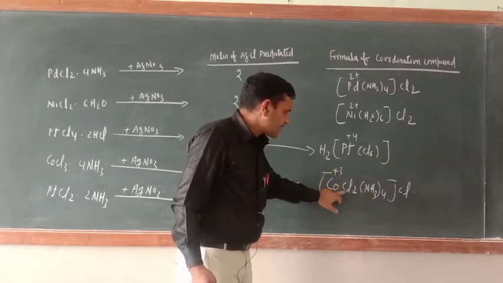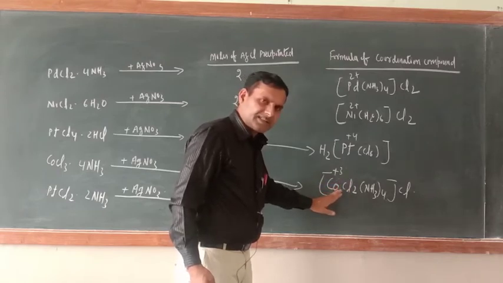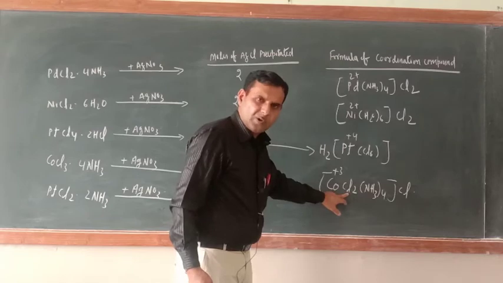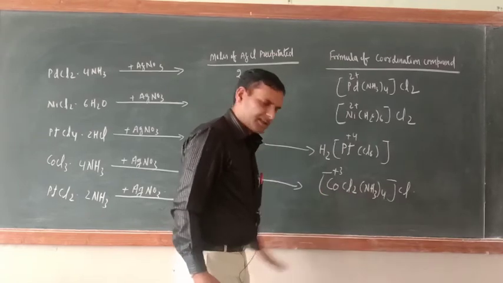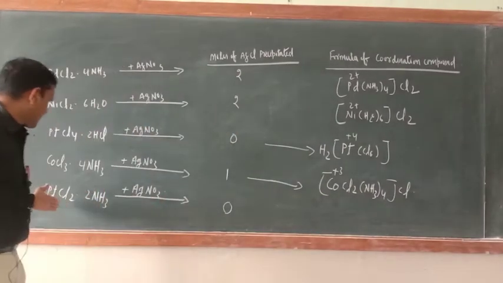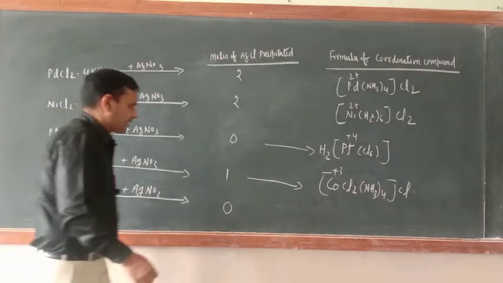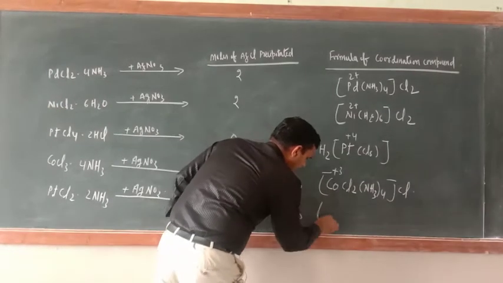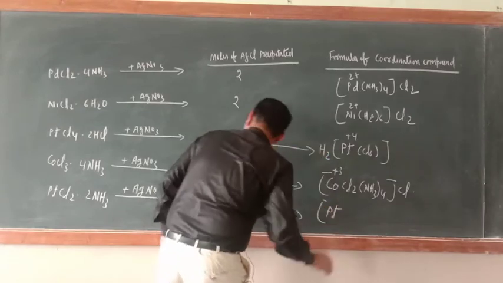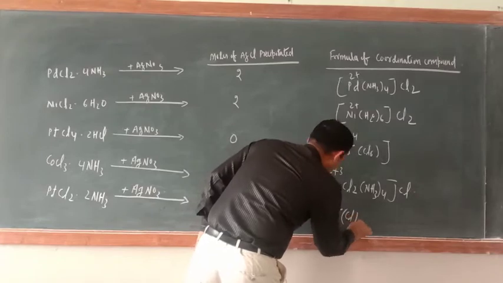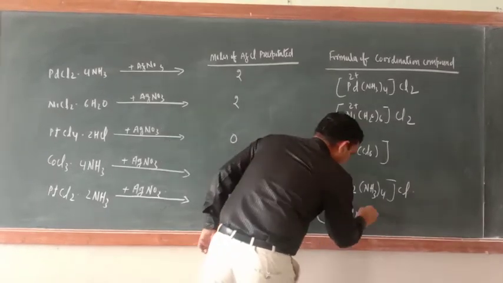Now just see what would be the secondary valency of this one? 4 by NH3 and 2 by chloro ion. So 6. Now in this case nothing has come out. It means what would be there? Just see. Here you can write the formula, Pt, then Cl2, then what is there?